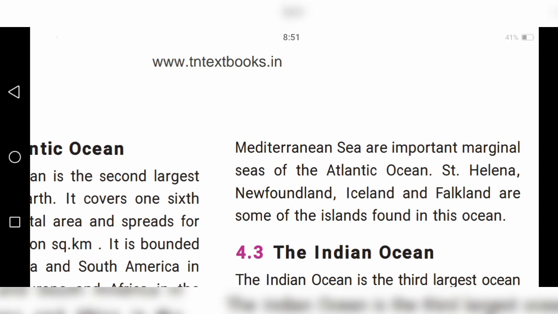Saint Helena, Newfoundland, Iceland, and Falkland are some of the islands found in this ocean. So many islands are also present in the Atlantic Ocean.